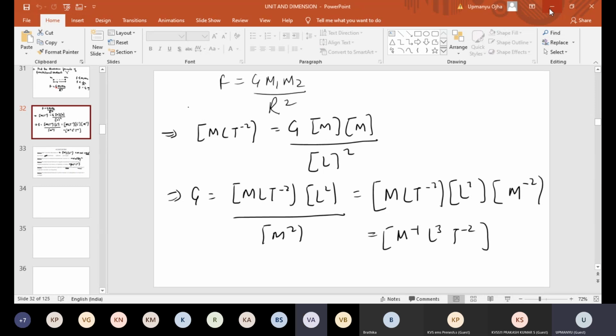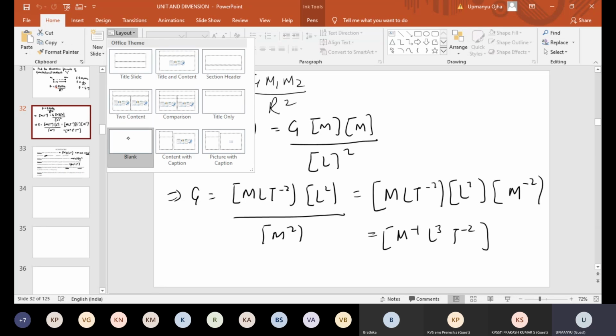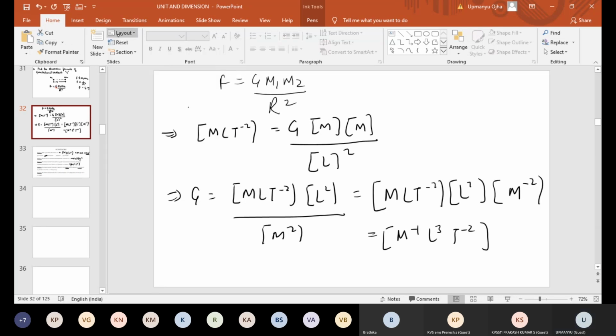Good morning. In the last class we discussed the dimensional formula of G. Now, can you find the dimensional formula of power?